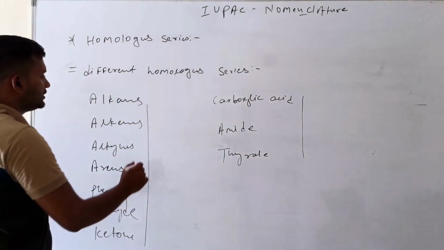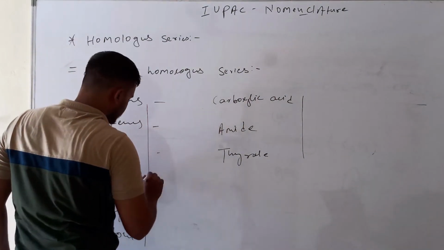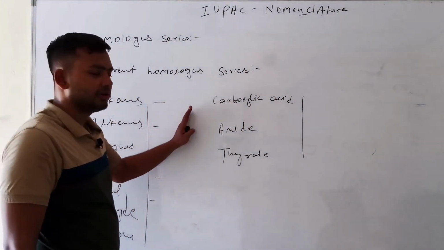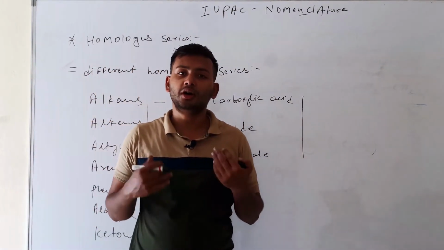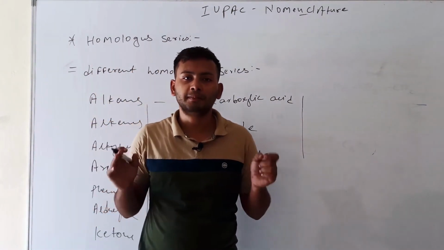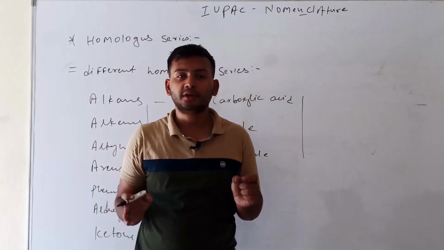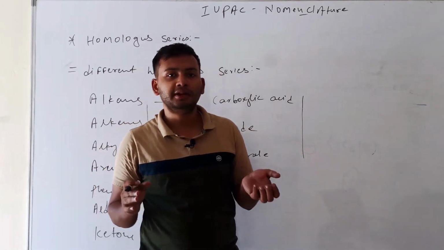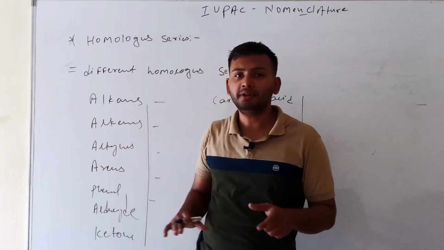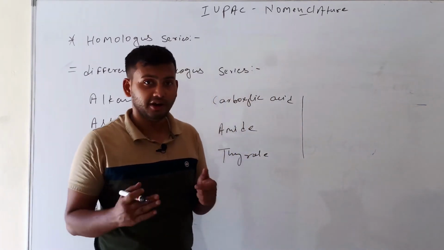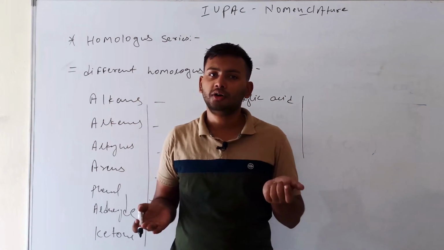All homologous series have the same chemical properties but different physical properties, because a homologous series is formed when the compounds have the same functional group. So they have the same chemical properties but slightly different physical properties, depending on molecular mass.